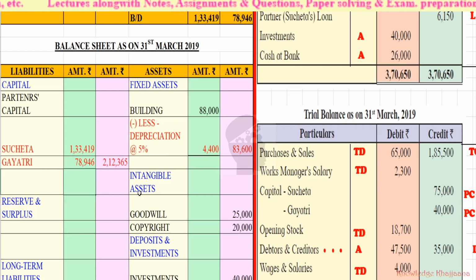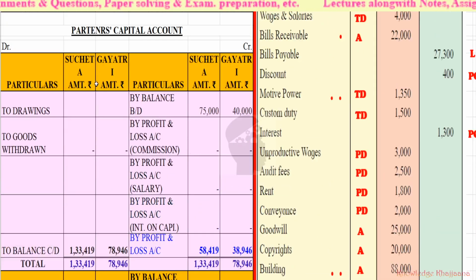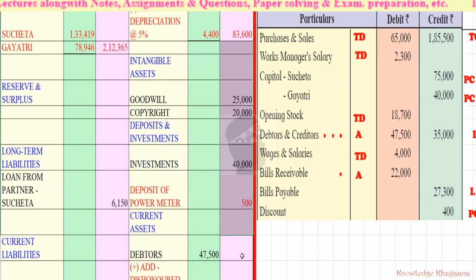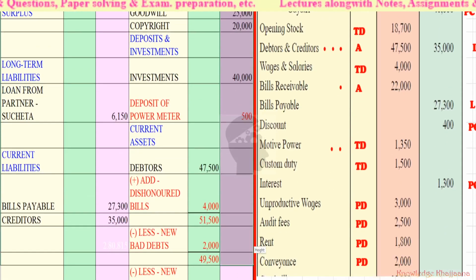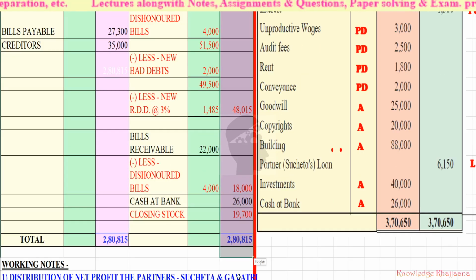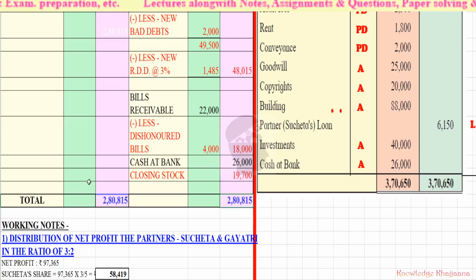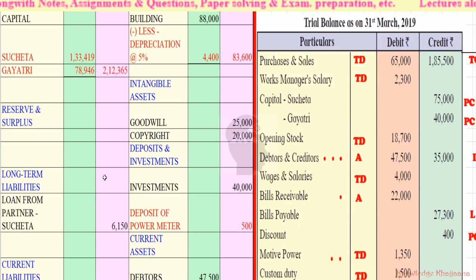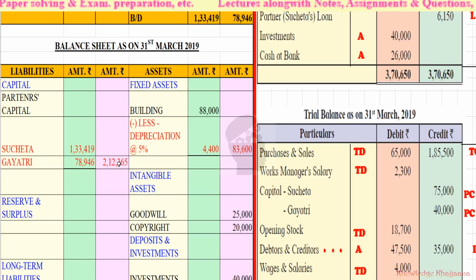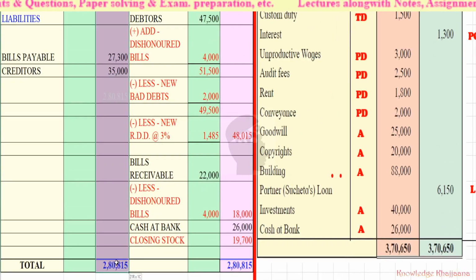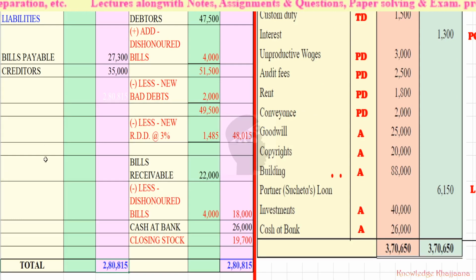So what we have to do? We have already calculated net profit, distributed it to the partners in their partners capital account. Now we just have reached to the totaling of the balance sheet. Okay, now if we do the total of the asset side of the balance sheet, it will come to rupees 2,80,850. Okay, and if we do the total of items in the balance sheet liability side, it will also come rupees 2,80,850. So our balance sheet is getting tally.